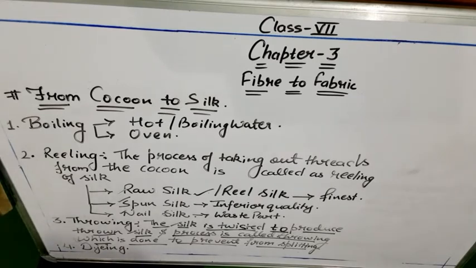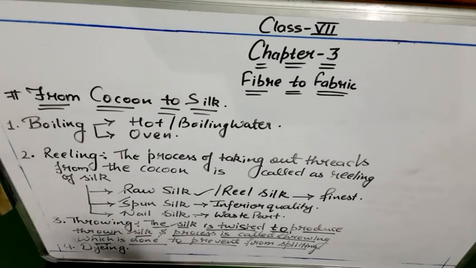That process is called dyeing, in which we give color to the silk, and after giving the particular color, the silk is ready for making fabrics such as sarees, dress materials, curtains, bed sheets, cushion covers, etc. So this is the whole life cycle of silk.